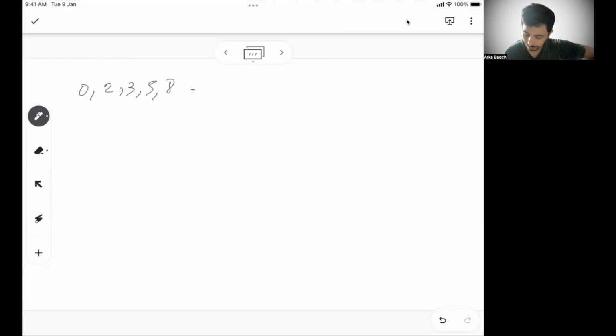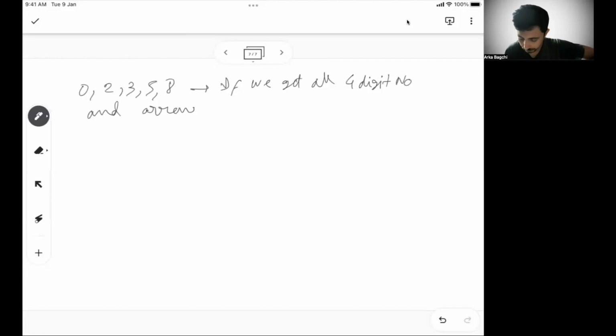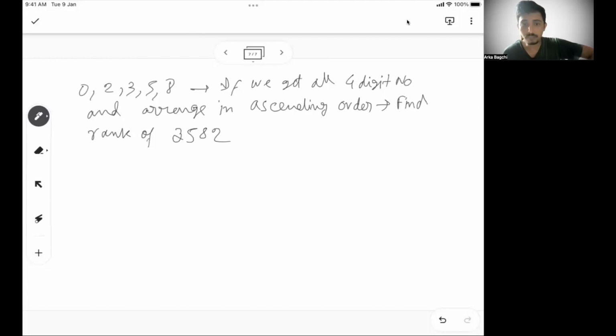So let's say if we get all 4-digit numbers and arrange them in ascending order, that means small to large. Find the rank of 3582. Can you tell me what will be the rank of 3582 if I find all the 4-digit numbers and arrange them in ascending order? So let's see how to do this.